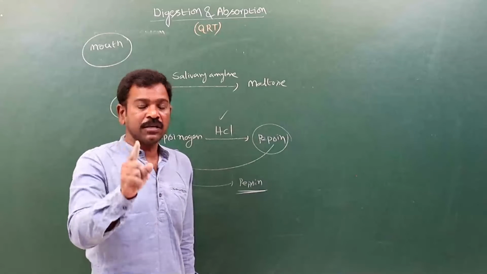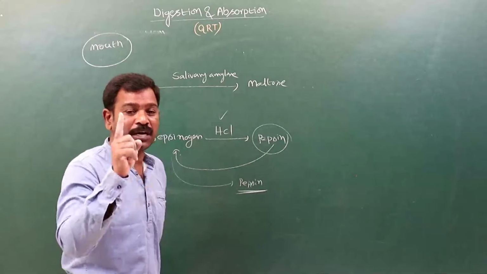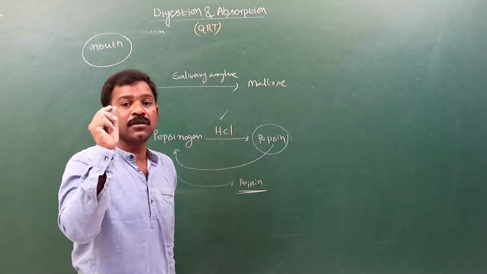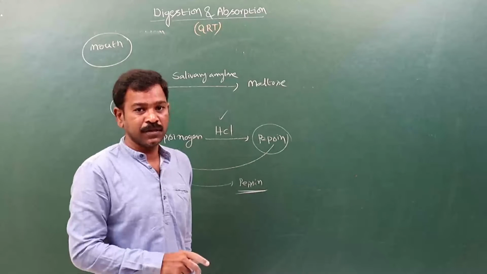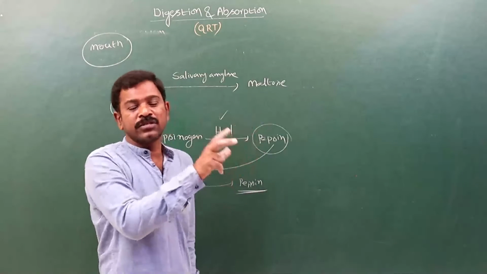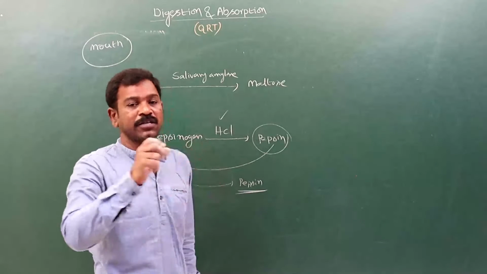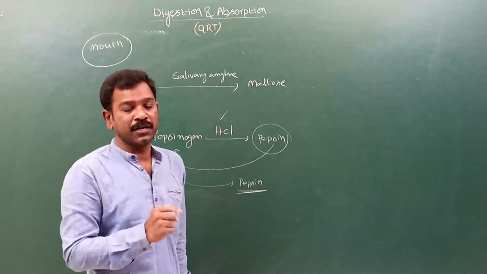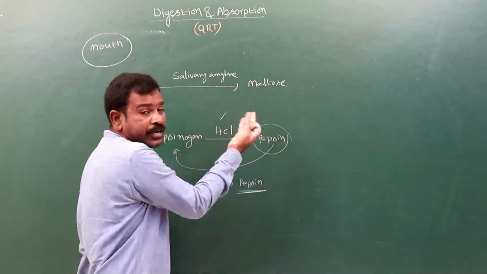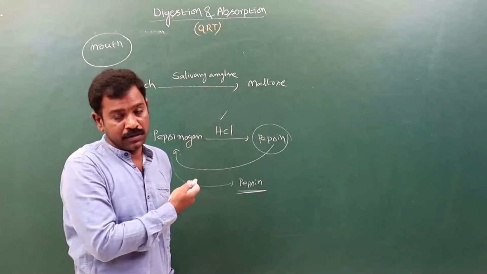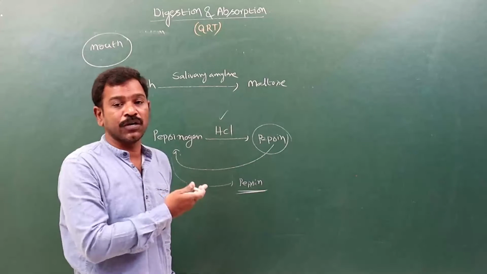And next, the lactase enzyme digests the disaccharide lactose into glucose plus galactose. Like this, finally all monosaccharides are formed. Finally, carbohydrate digestion is completed in the small intestine. And for proteins, some proteoses and peptones are already formed in the stomach.